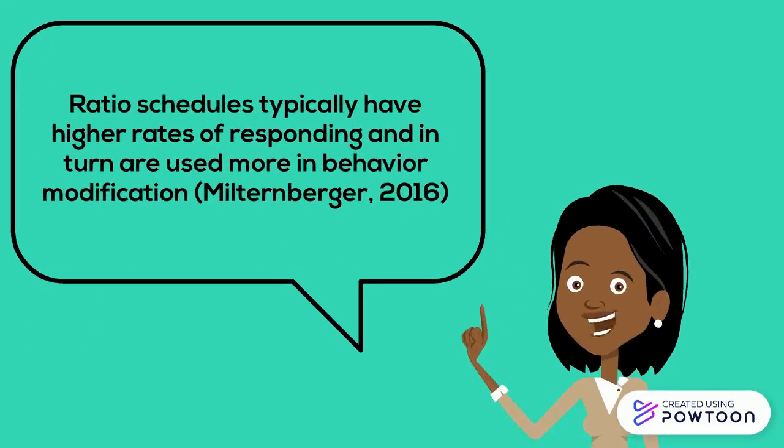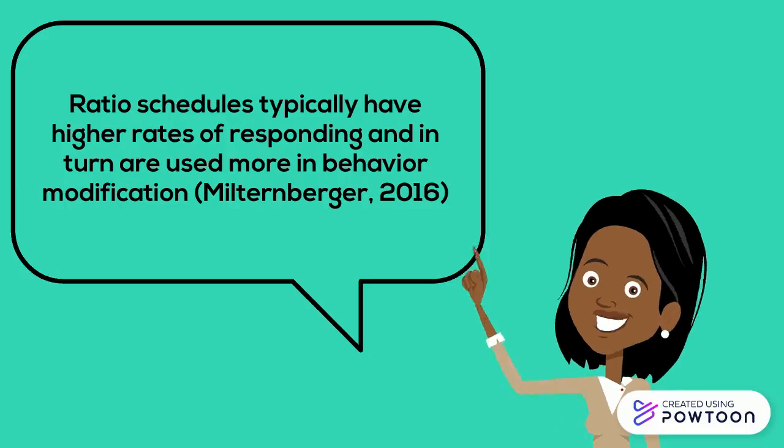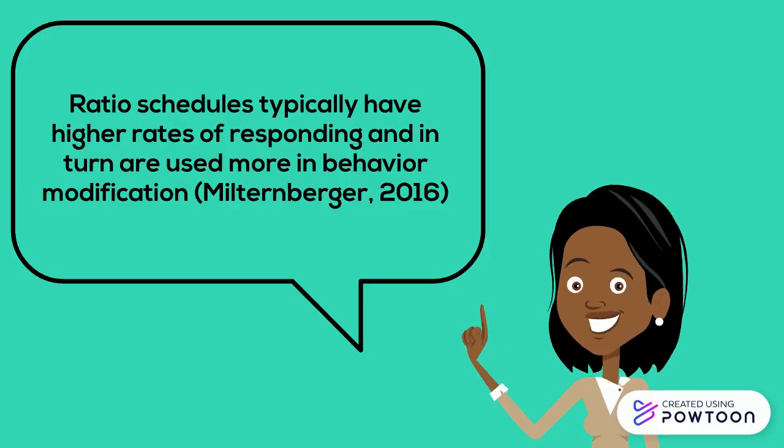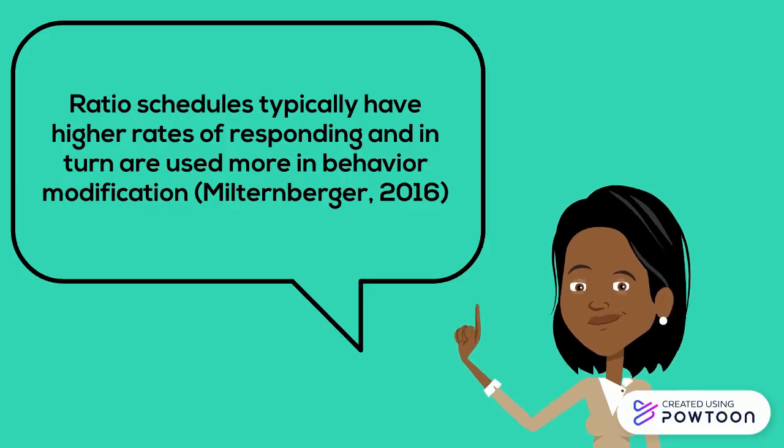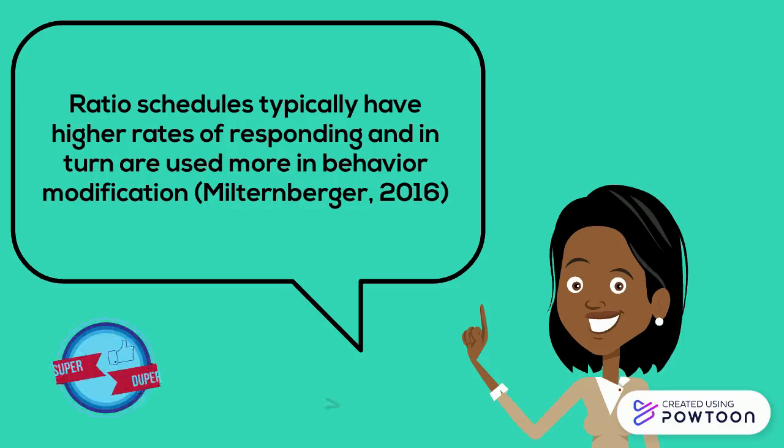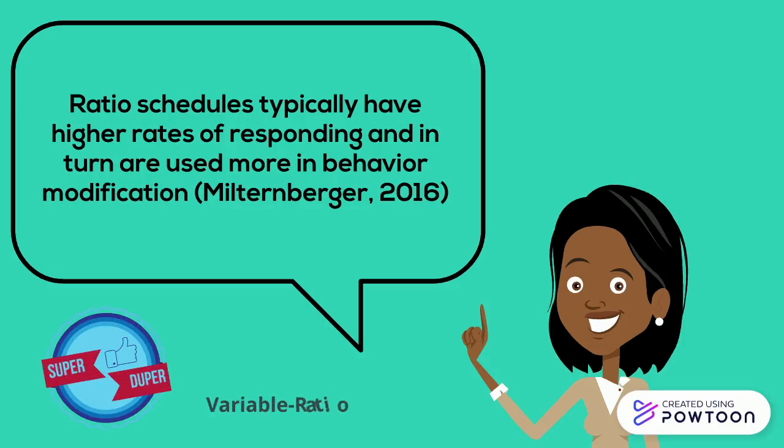According to Miltenberger, ratio schedules typically have higher rates of responding and in turn are used more in behavior modification. Can you guess which schedule is most resistant to extinction? If you guessed variable ratio, you're right. Great job.